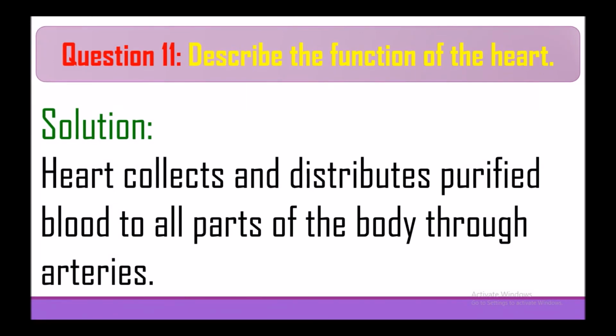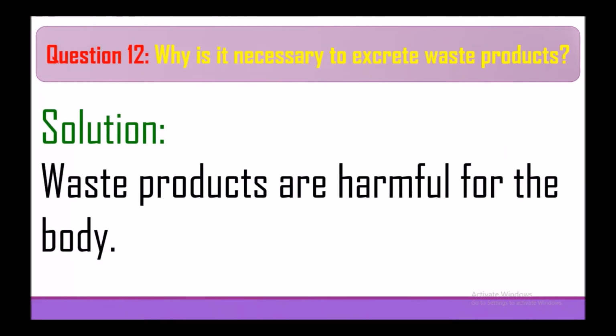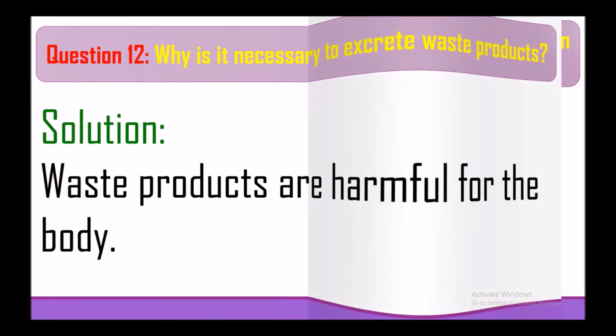Describe the function of heart. Heart collects and distributes purified blood to all parts of the body through arteries. Why is it necessary to excrete waste products? Waste products are harmful for the body.